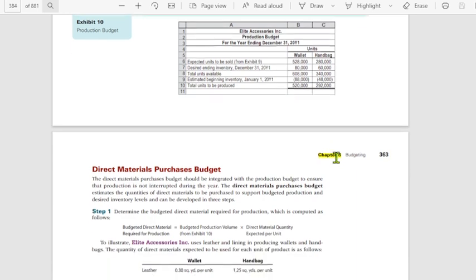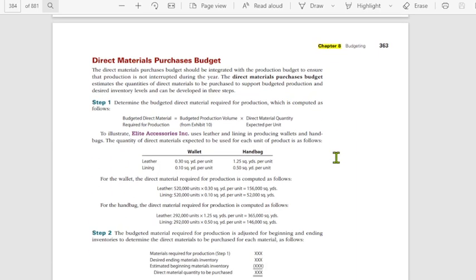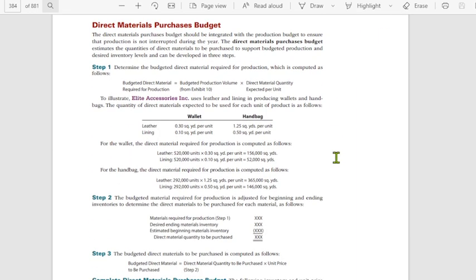Okay. Let's go now with the direct materials purchases budget. The direct materials purchases budget should be integrated with the production budget to ensure that production is not interrupted during the year. Okay? Dahil nga yung direct materials will be used in the production. So, mahalaga na i-budget natin yung purchases natin at yung time period related to that. So how do we compute now?